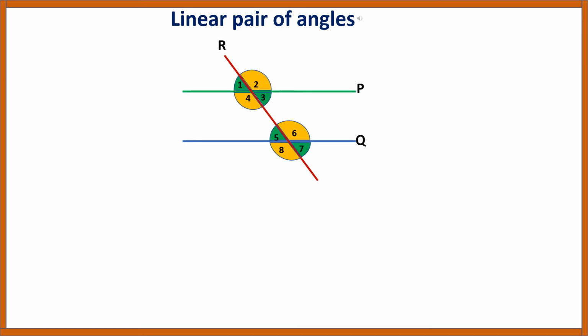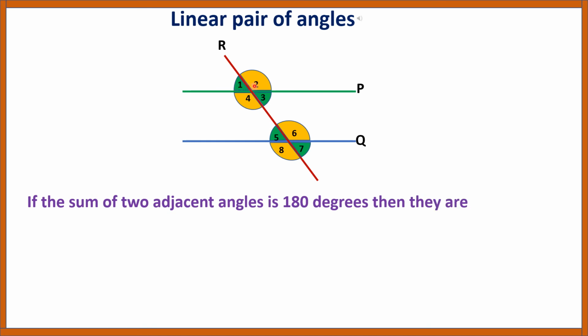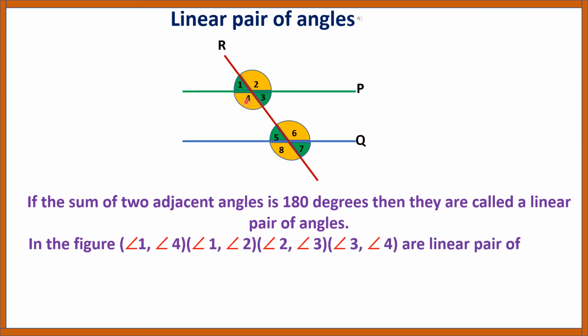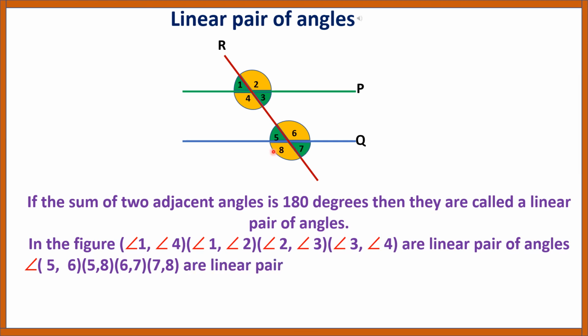Linear pair of angles. If the sum of two adjacent angles is 180 degrees, then they are called a linear pair of angles. I have already explained about a linear pair of angles in one of my videos. In the figure, angles 1 and 4, 1 and 2, 2 and 3, 3 and 4 are linear pairs of angles. Similarly, angles 5 and 6, 5 and 8, 6 and 7, 7 and 8 are also linear pairs of angles. Hence, their sum is 180 degrees.